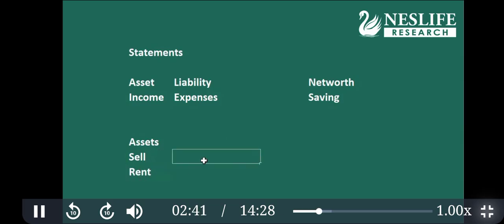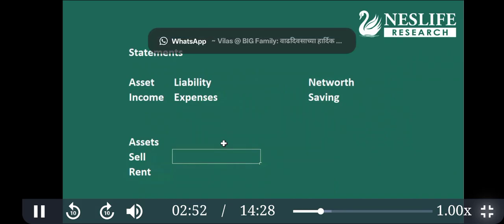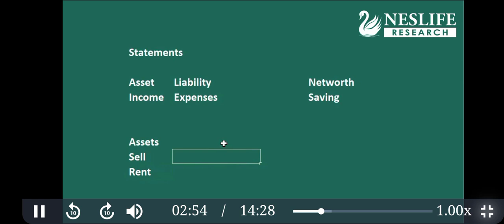This is an asset. So you will write the market value of all those assets, which may include real estate as well, gold, equity, debt, and so on, everything. So what is an asset? An asset is anything which you can sell and get money, or which you can rent. Is a car your asset?